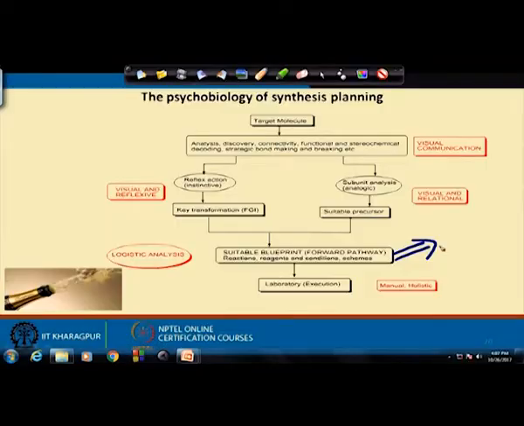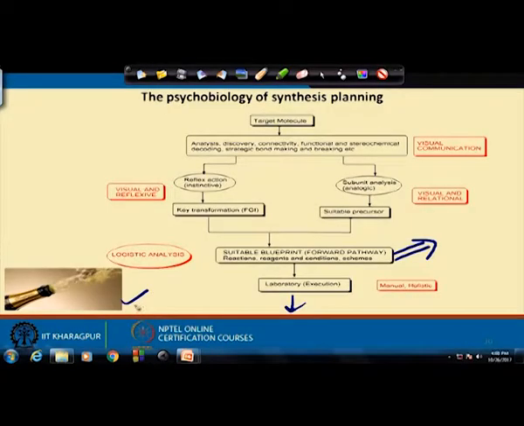Okay. So, you have to execute it in the lab, and once you achieve the target molecule, probably you can enjoy it with a bottle of champagne, with a bottle of wine, because this is the most rewarding experience, probably, if you choose synthetic organic chemistry as your career. This could be one of the most rewarding experiences once you achieve the target molecule. The target has been achieved by your designed pathway and you can enjoy it.